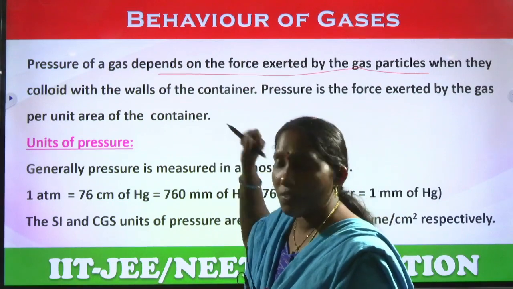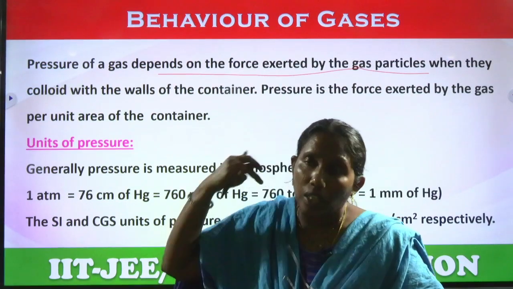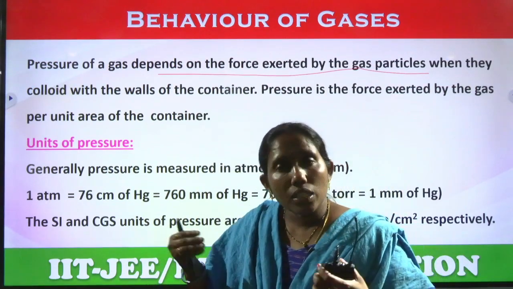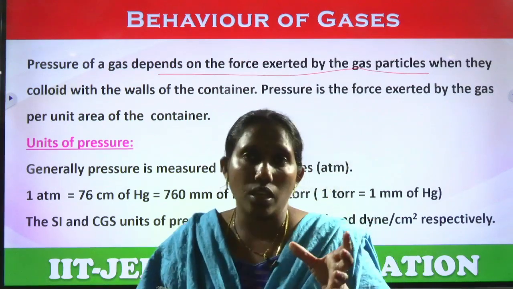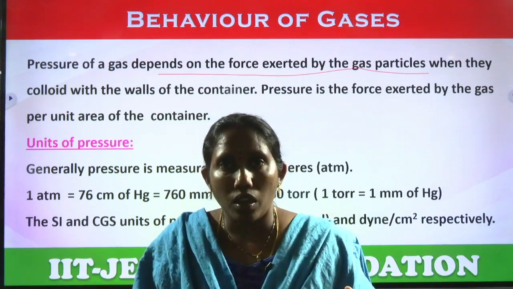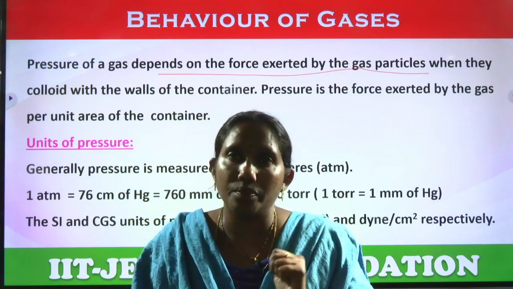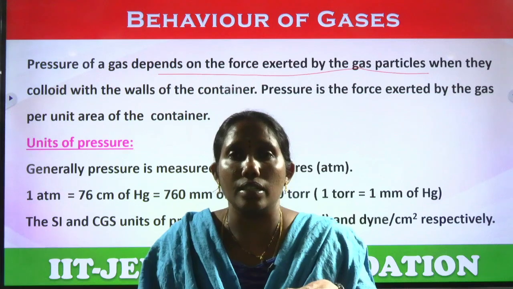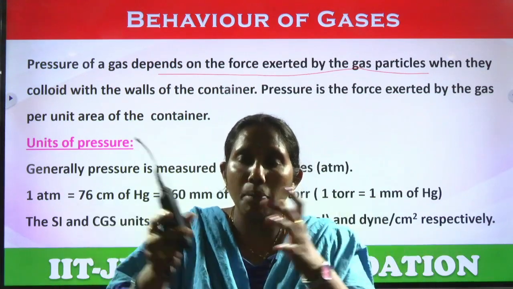So this pressure we can calculate per unit area of the container. If you give more volume, there is less pressure. With less volume, they feel more pressure. If you see a balloon, in that balloon we are sending some air, bulging the balloon. The air present inside the balloon is under pressure, because so much air is kept in a small area of the balloon.